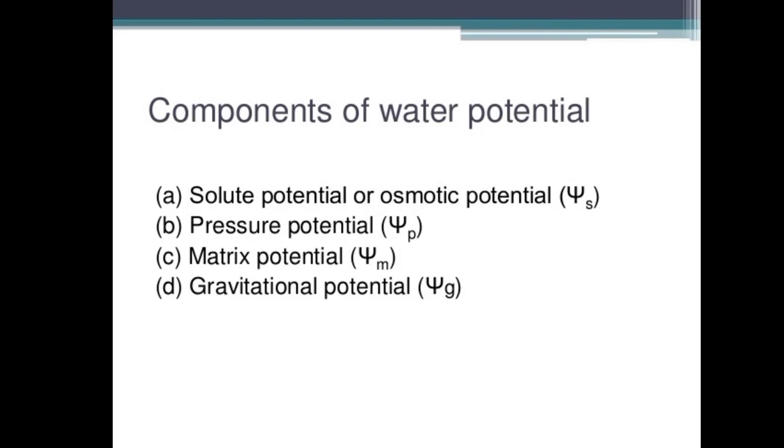Here you can see the components of the water potential. What are they? The first one is solute potential, also known as the osmotic potential. The next one is pressure potential, then matrix potential, and the last one is gravitational potential.